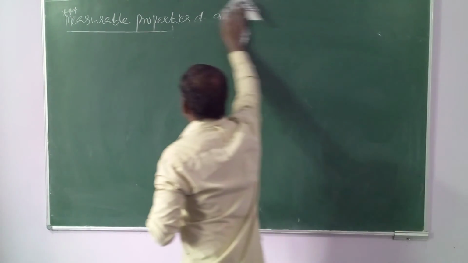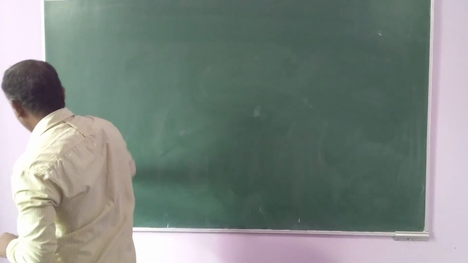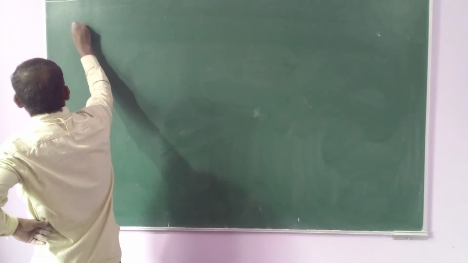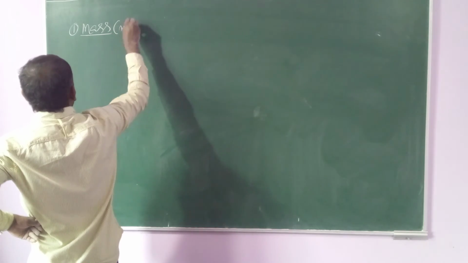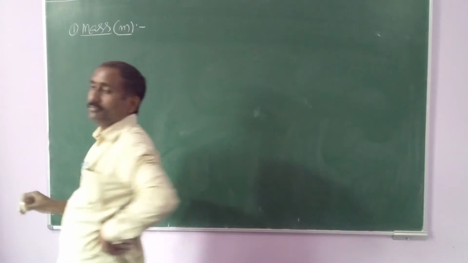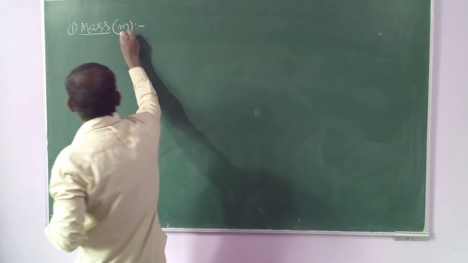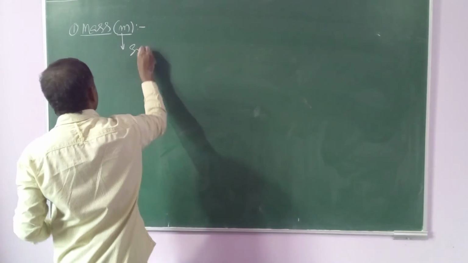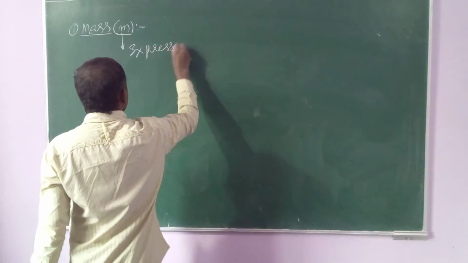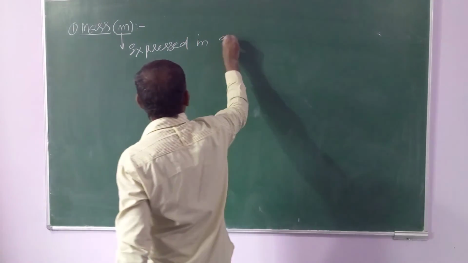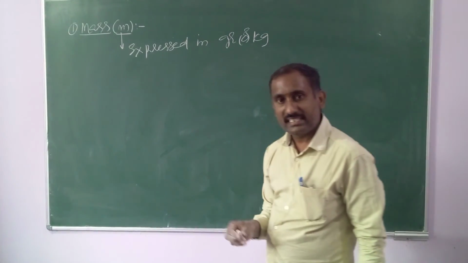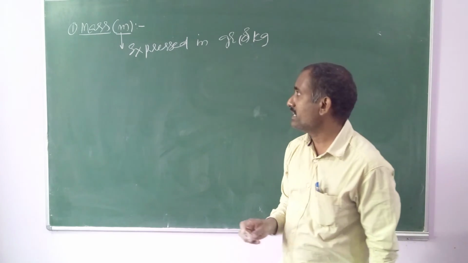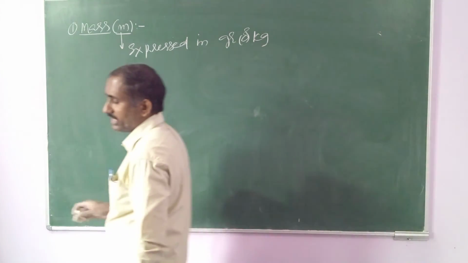First one, mass. Mass of the gas is denoted by the symbol m. In general, mass of the gas is expressed in either grams or kilograms. Gram is the CGS system, kilogram is the SI system. So mass of the gas is measured in